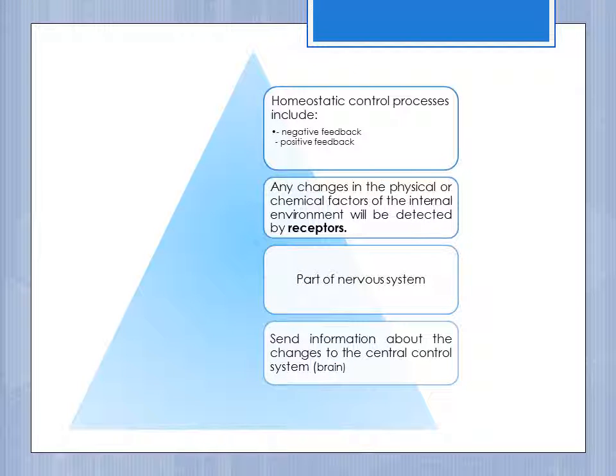Homeostatic control processes include negative feedback and positive feedback. Any changes in the physical or chemical factors of the internal environment will be detected by receptors. Part of the nervous system sends information about the changes to the central control system, the brain.